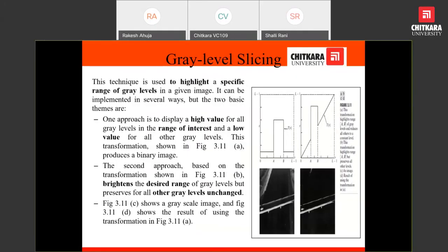Another technique is to highlight a specific range of gray level values in a given image. Suppose in a given image, we have to stress something, for example, like doing a bold operation in MS Word with respect to other content that is unbold. In this case, in an image, we have to highlight a certain specific range of gray levels. How would it be possible?